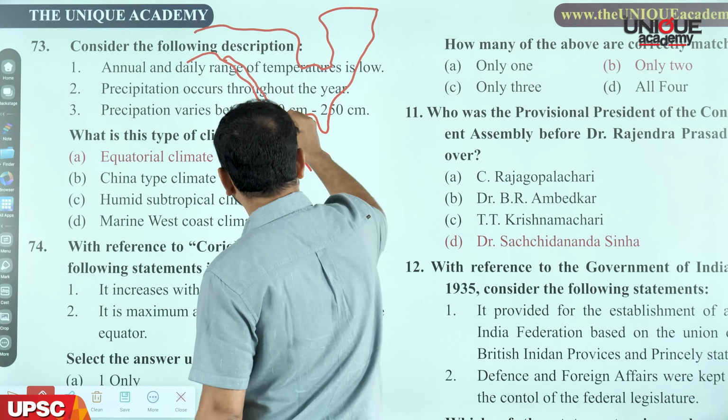So the western part of North America, then the southern part of New Zealand, then the southern part of South America, even Tasmania, this whole region has a marine west coast type of climate, which is also called the British type of climate. Then remember, the answer is D, not A.